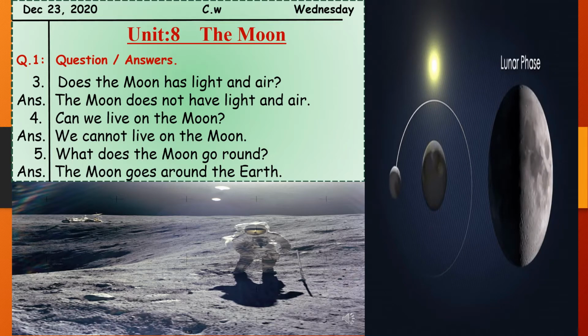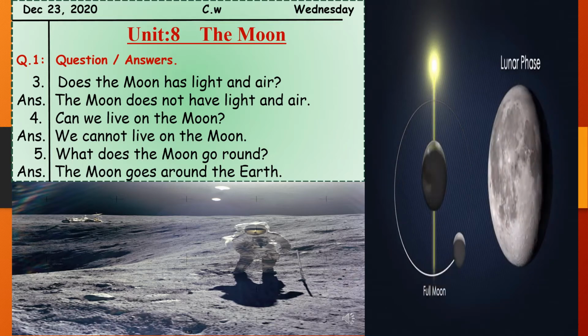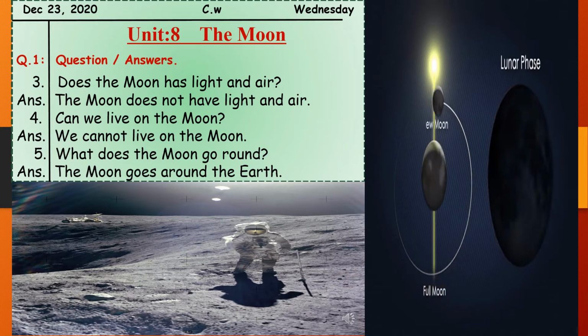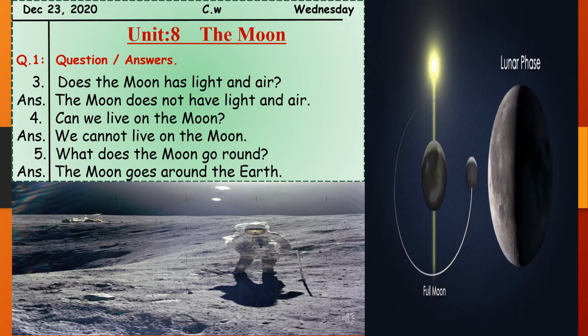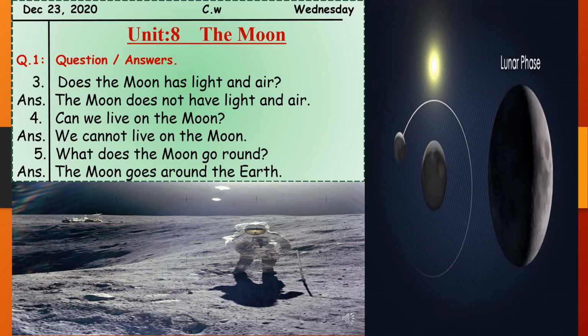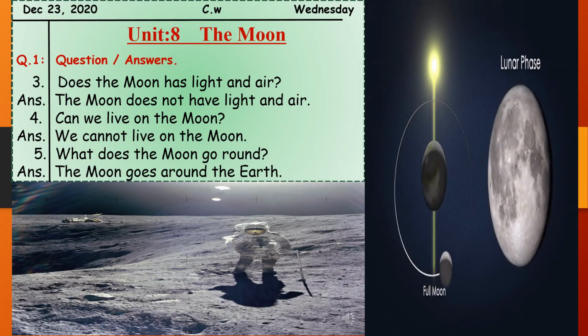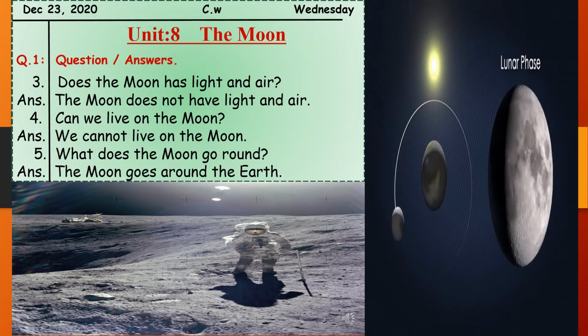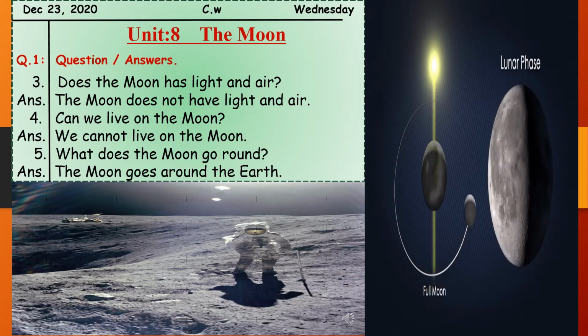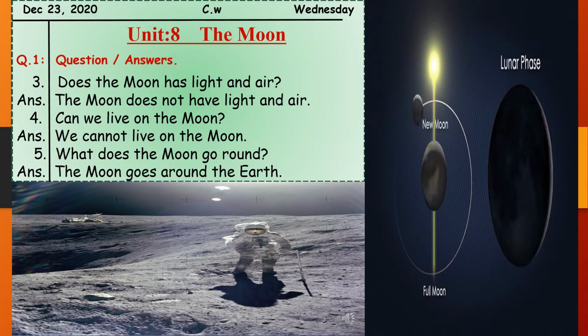Question number 5 is, what does the moon go round? And you know, the earth is going around the sun, or the earth is orbiting the sun. The earth is moving around the sun, and the moon goes around the earth. The moon is orbiting the earth.